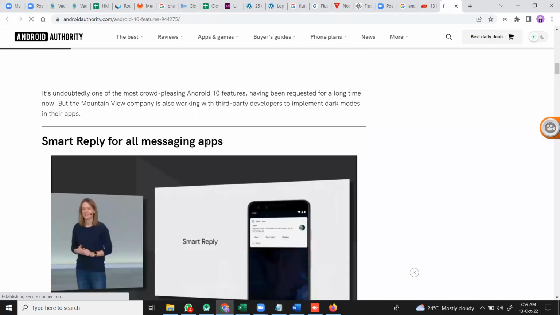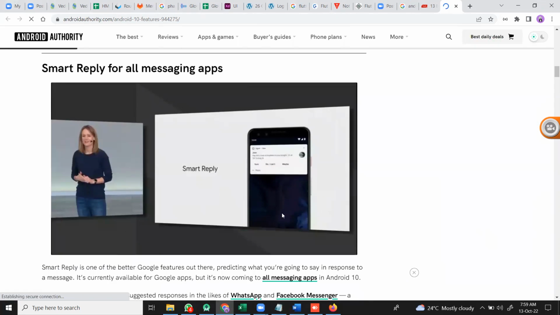And the next is smart reply for messages. This was also there previously, but it has come again here with some updates. While I'm receiving notifications, from there itself we can give the reply.